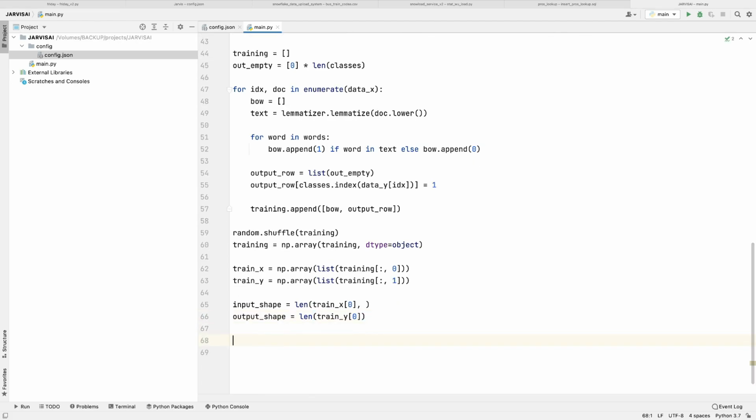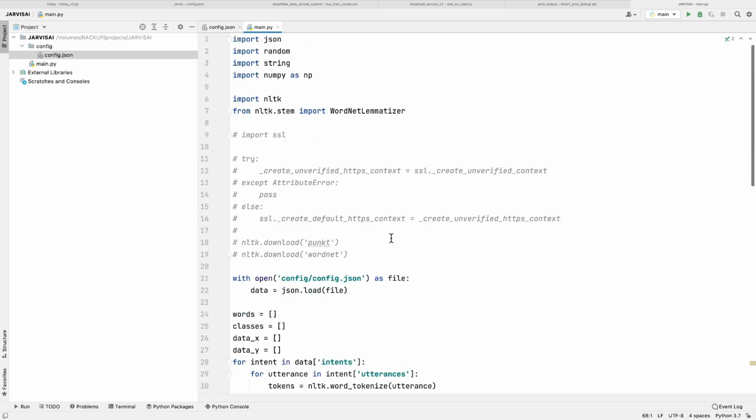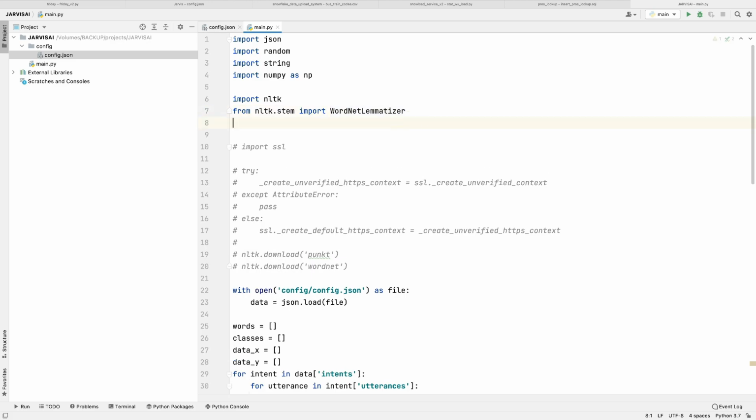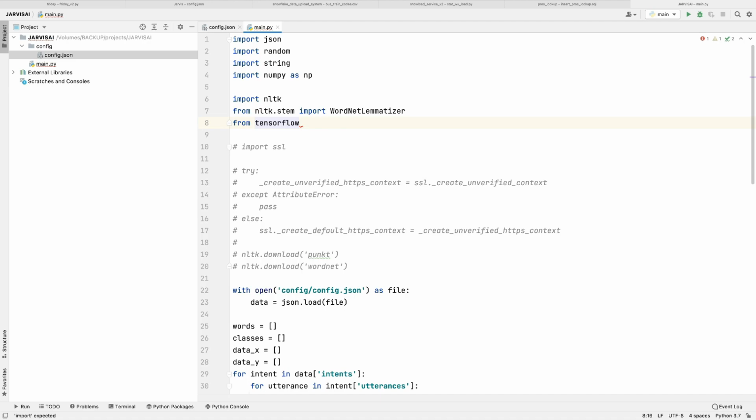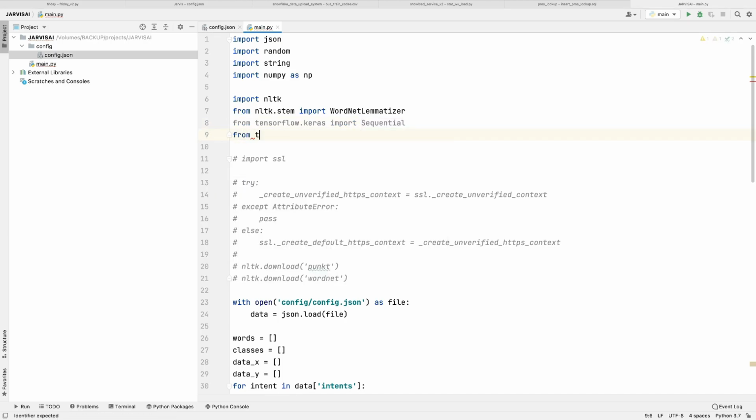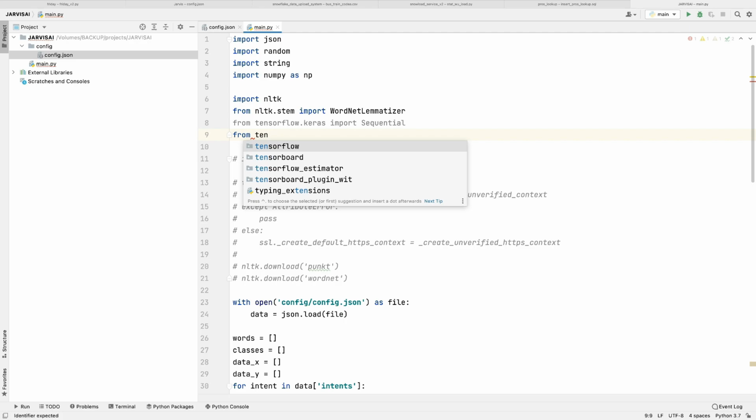Now let's have a real deep learning model. The model which I'm going to use here is called the sequential model, right? So for that I need to import, so from TensorFlow dot keras import Sequential and some other things which we require for the sequential model.